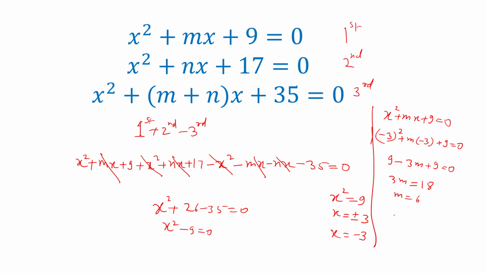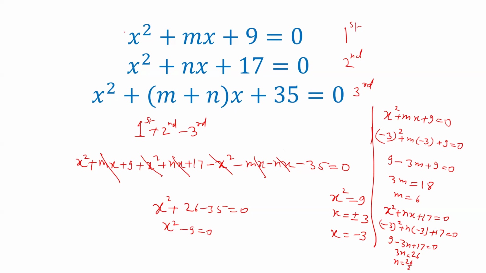Similarly, substituting the value of x in the second equation, x is minus 3, n into minus 3 plus 17. So 9 minus 3n plus 17 equals 0. 3n is equal to 26, and n is equal to 26 by 3.